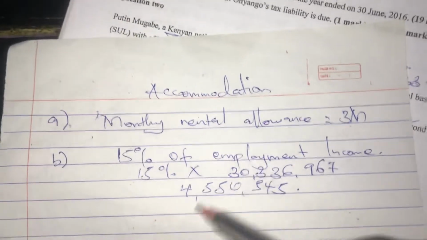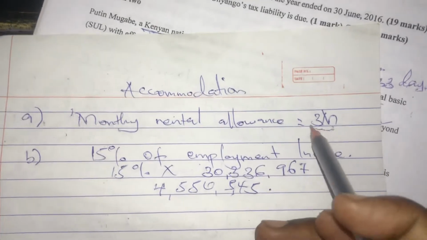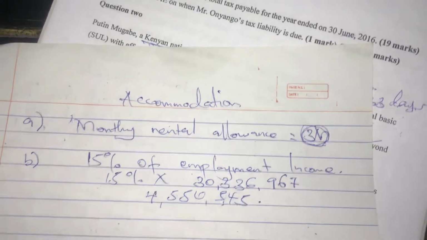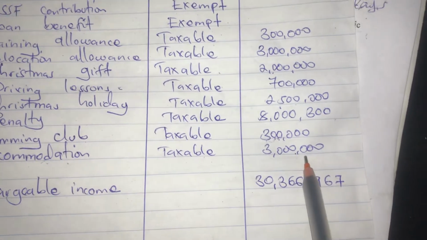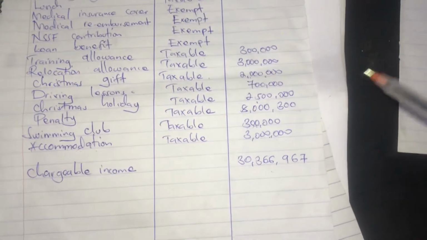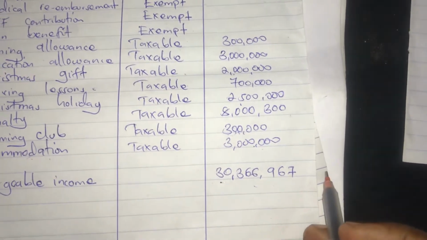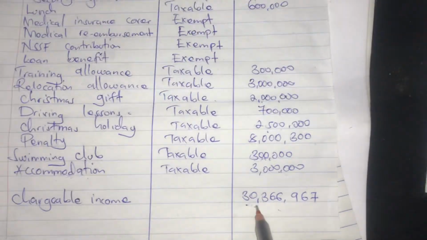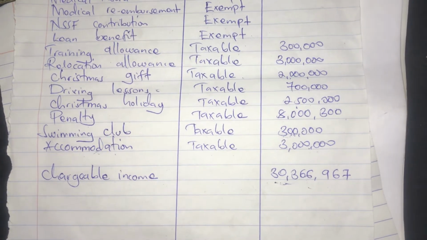So we said for accommodation we choose the lesser, and 3 million is lesser than 4 million, so we take this as our accommodation. After choosing it, we come here and write accommodation. It is taxable. It is 3 million because it was the lesser. After that, you add all of them to get the chargeable income. So the chargeable income for Mugabe is 30 million and those additional figures. Thanks for watching. In the next video, we are going to finish by calculating the tax liability.